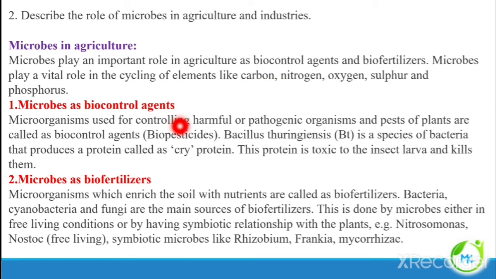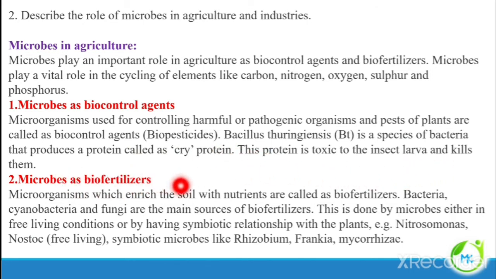First, microbes as biocontrol agents. Biocontrol agents means to control the harmful pathogenic organisms and to kill those organisms. Hence, they are referred to as biopesticides. Bacillus thuringiensis is a species of bacteria. It has a protein called Cry protein, and this protein is toxic to insect larvae and kills them.